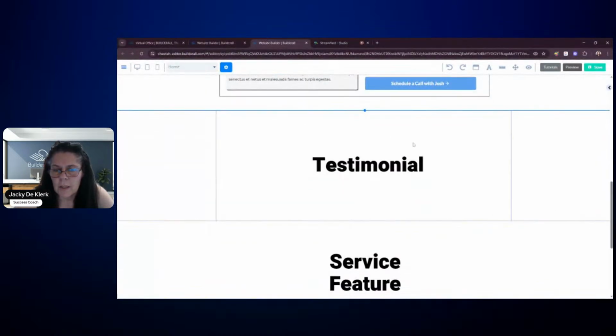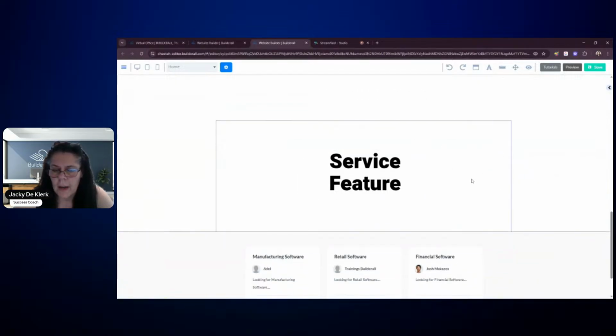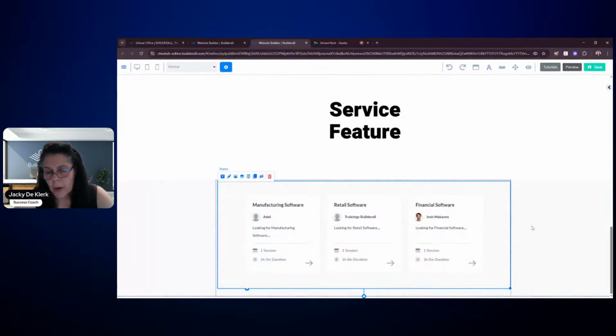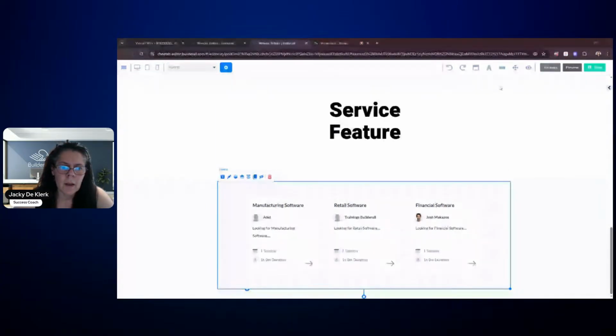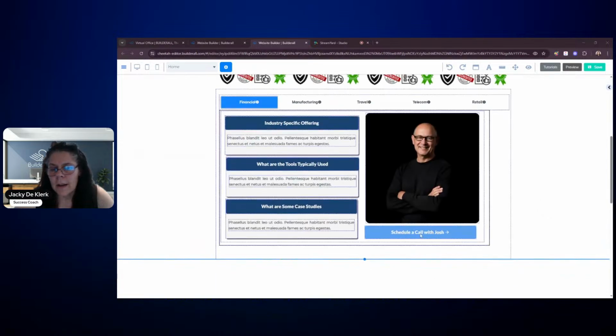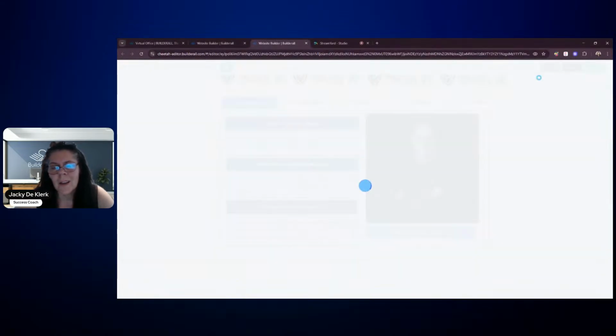And then we've got our testimonial, which is the one we're going to do today. We've got the service feature that you can add as well. And then we've got our booking at the bottom. This is the group booking. A group booking is what the client is going to see for all the different kinds of industries, and they can make a booking. But if they click on schedule with Josh, it's going to go directly just to Josh's diary. So I want to show you guys what that looks like.